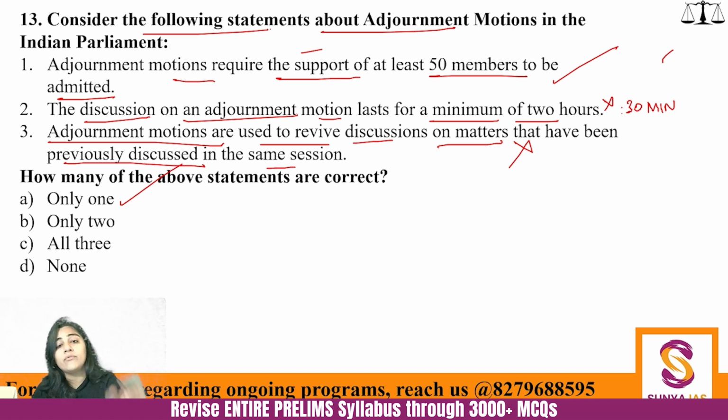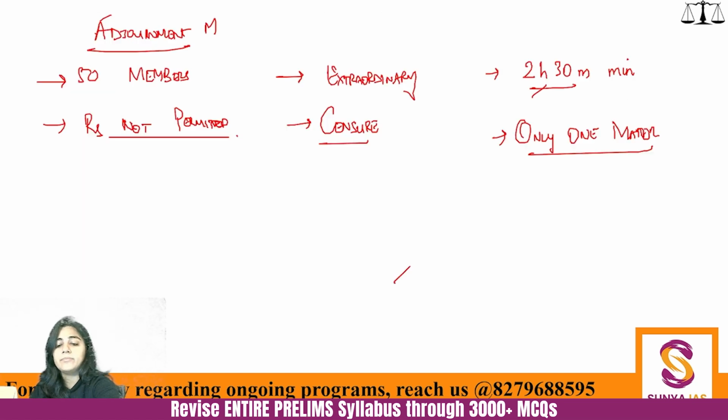So after the no confidence motion, it is the adjournment motion which is important. Does that mean that adoption of an adjournment motion will lead to resignation of the government? No. That is the no confidence motion only. That is separate. Okay. So that is there. Next question.